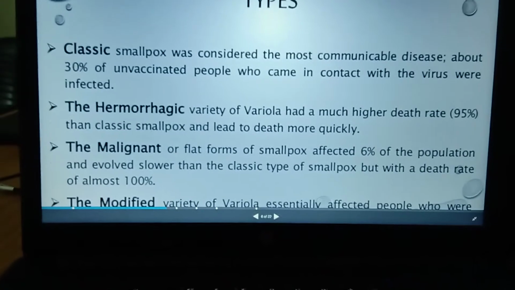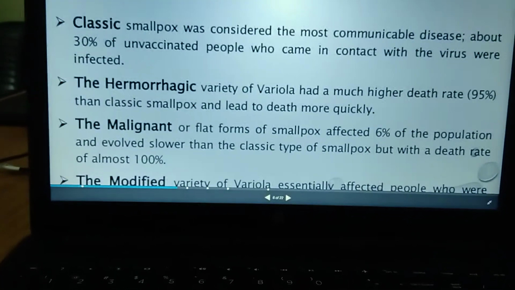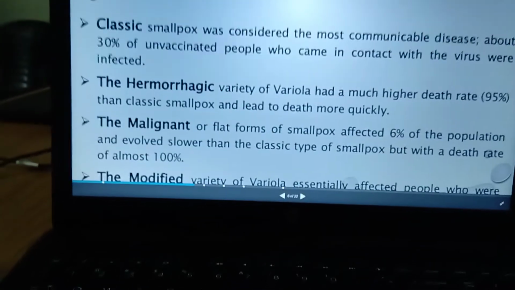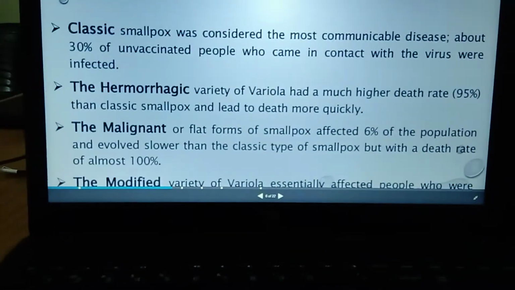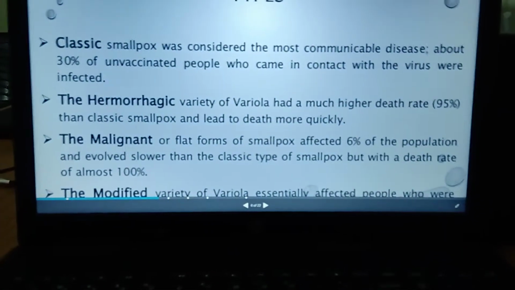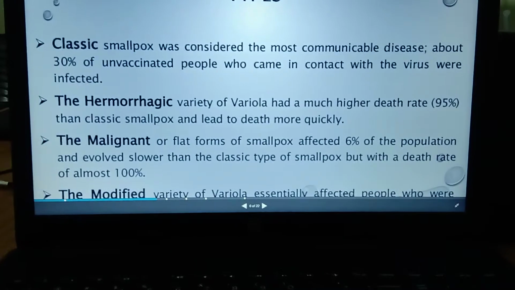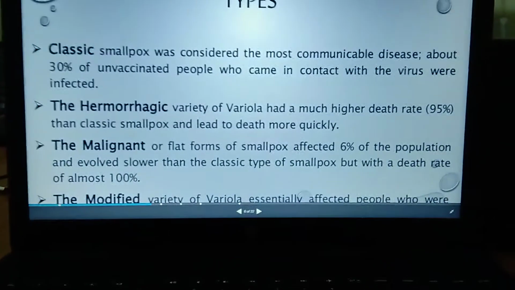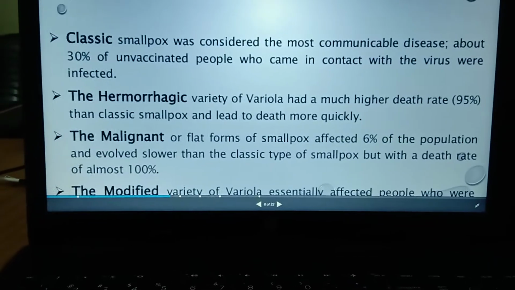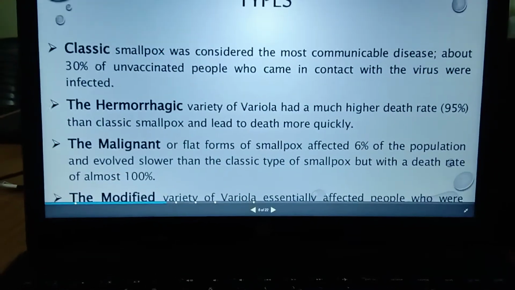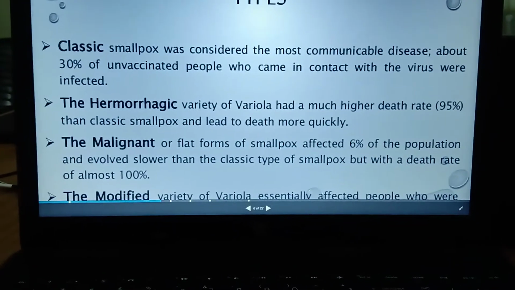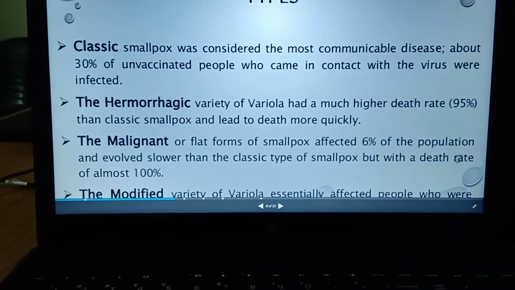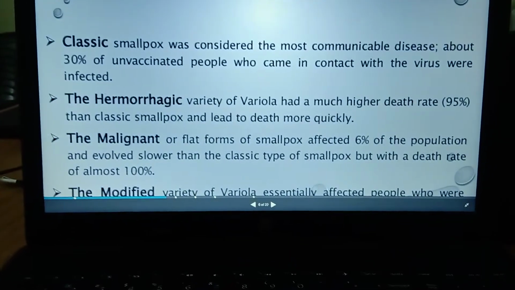Okay, and the next one is malignant. Malignant means a flat form of smallpox, where the death rate is almost 100%, and the rate of infection is slow. Smallpox affects 6% of the population, but if these people are affected with this malignant type of smallpox, 100% death is common.